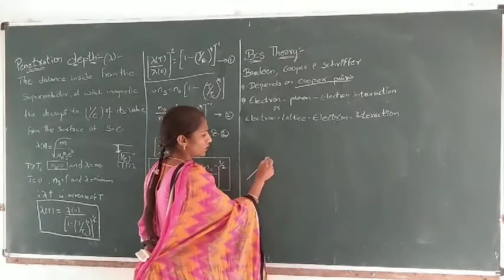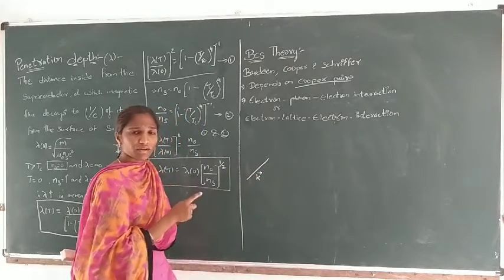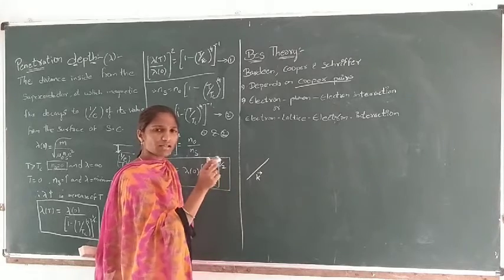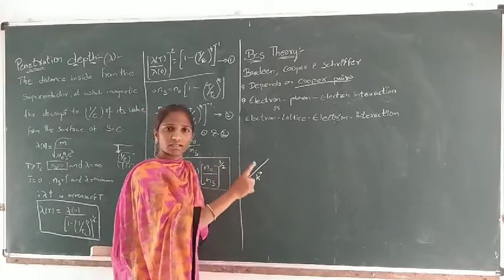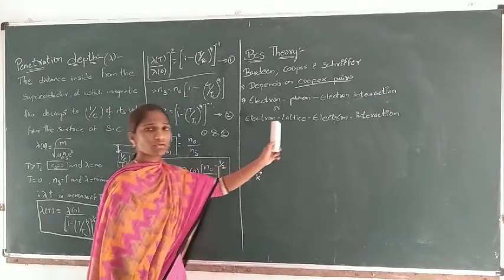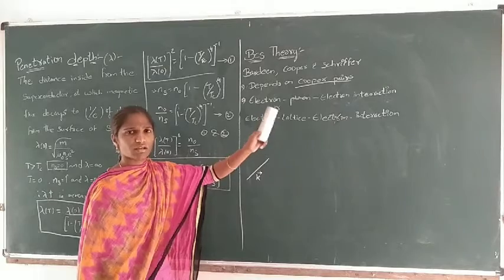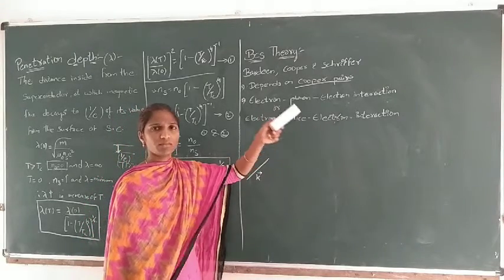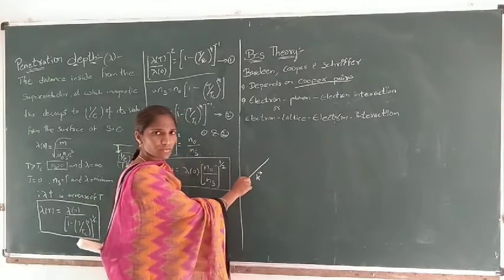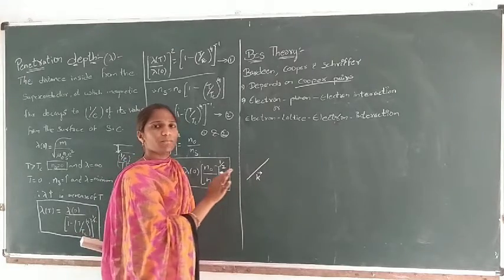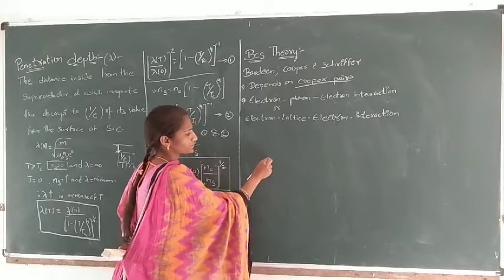Now let us consider an electron with k as its wave vector. If an electron collides with the ions, what is the question here? Electron-phonon-electron interaction, or electron-lattice-electron interaction. The electron interacts with another electron with the help of a lattice. A lattice is nothing but atoms or ions. If an electron moves with a certain momentum, with the vector k, it collides with a lattice point.